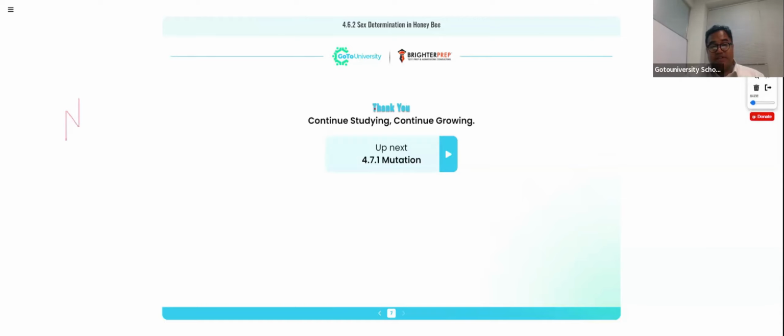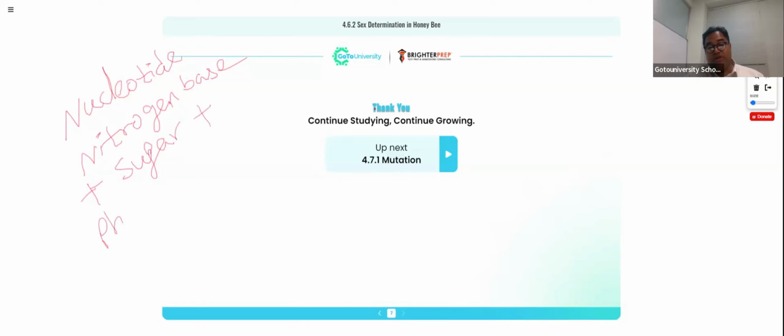So we need to understand, basically nucleotide is a molecule which is having the nitrogen bases. We know very well the nitrogen base is a structure which is the part of the nucleotide. Nitrogen base plus sugar plus phosphoric acid, all these important molecules are the part of the nucleotide. Phosphoric acid, nitrogen base, sugar, all these things are the ingredients of the nucleotide. And we know very well this nucleotide, if it is getting interruption by